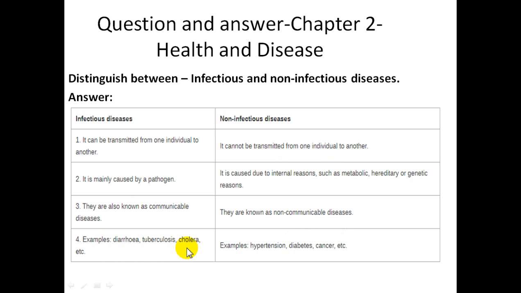Examples: diarrhea, tuberculosis, cholera. These are all examples of infectious disease. While hypertension, diabetes, cancer, etc. are examples of non-infectious disease.